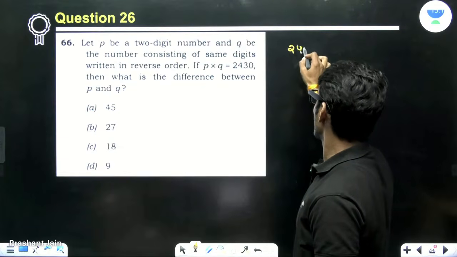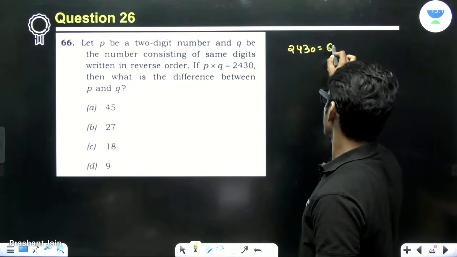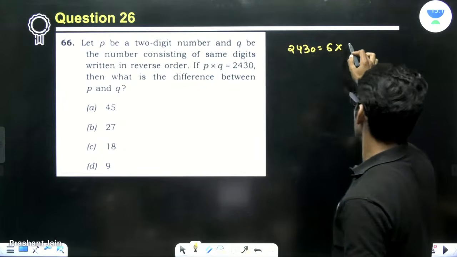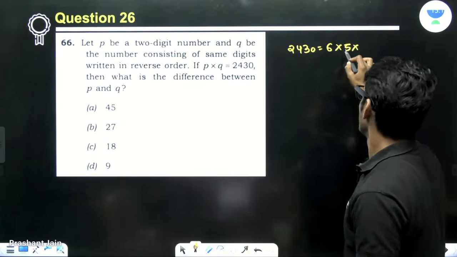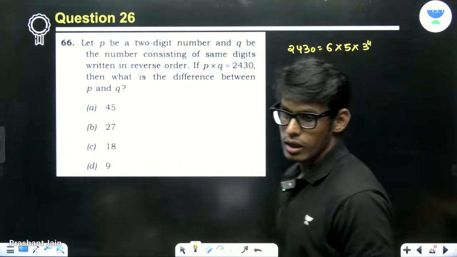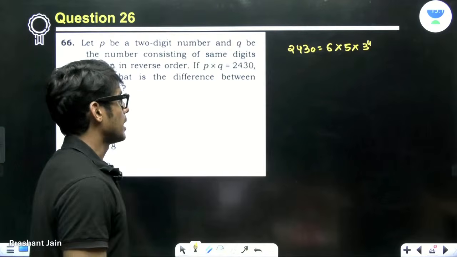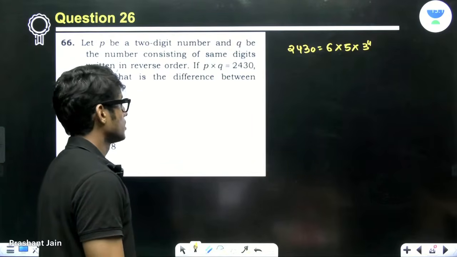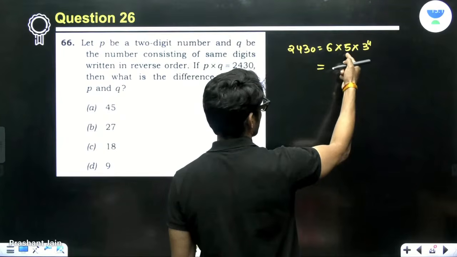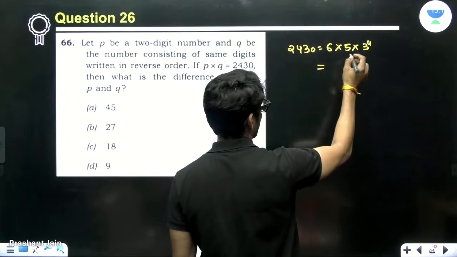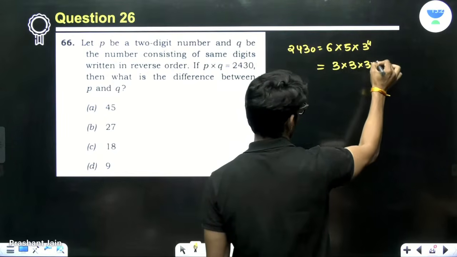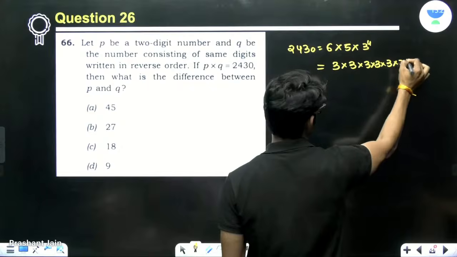So let's factorize 2430. This is 6 times 405. 405 is 5 times 81, which is 3 to the power 4. 81 times 5 is 405. 405 times 6 is 2430. So you have 3 into 3 into 3 into 3 into 3 into 2 into 5.